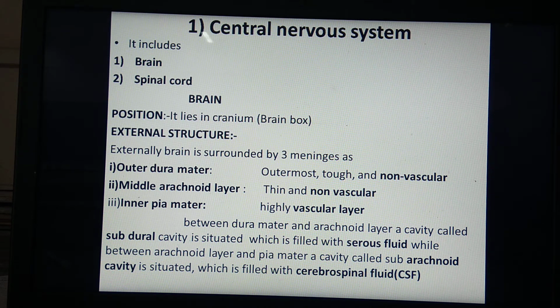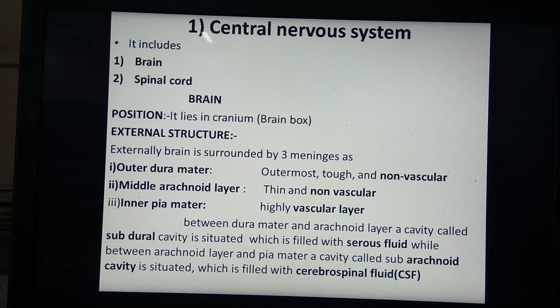Remember that the skull region where the brain lies becomes the cranium, and this cranium is the bony part. Inner to the cranium there will be the presence of three membranes: outer dura mater, middle arachnoid layer, and innermost the pia mater. What are their characteristic features? The outermost dura mater is tough and non-vascular. The middle layer is called arachnoid layer, which is thin and non-vascular. Innermost is the pia mater, which is highly vascular.